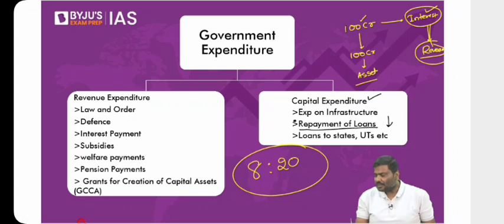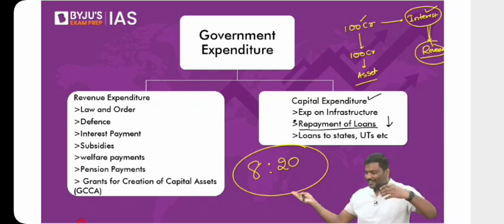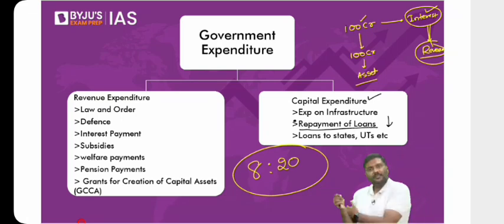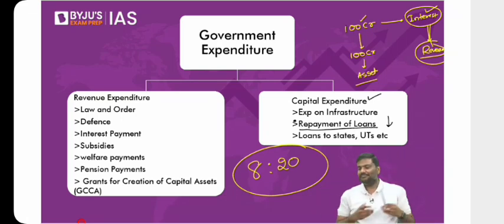Any difficulty here? This process is referred to as off-budget borrowing. Why off-budget? Off-budget means outside the budget. I hope you understand, outside the budget. Now, many of you are asking me, why will the government do it? If the government will spend 500 crore, can its fiscal deficit go up? Of course, yes.